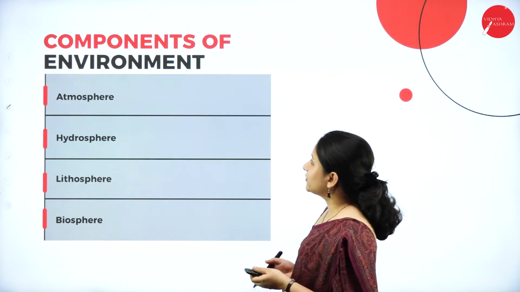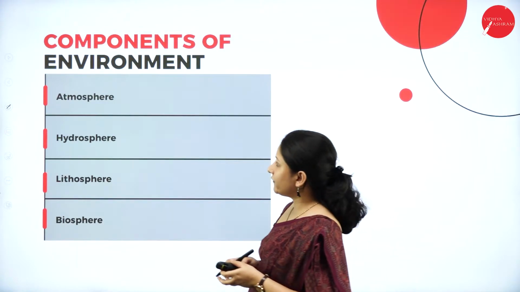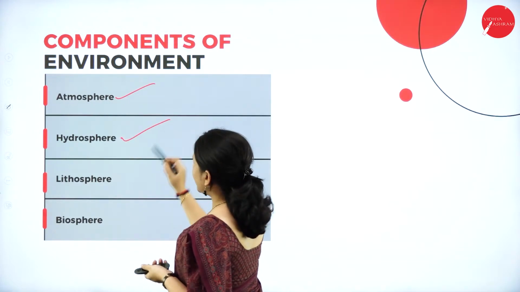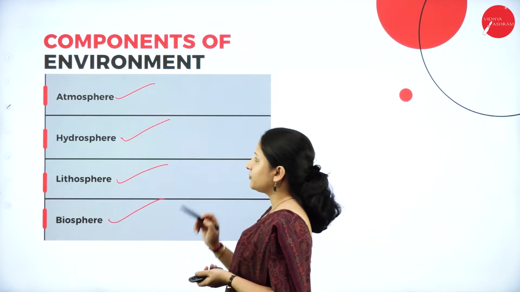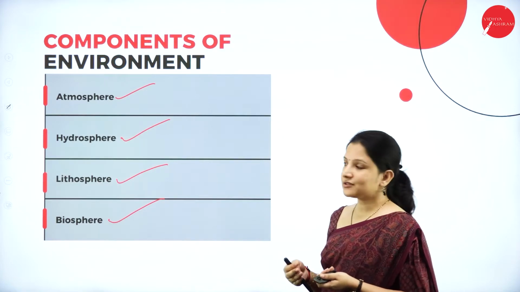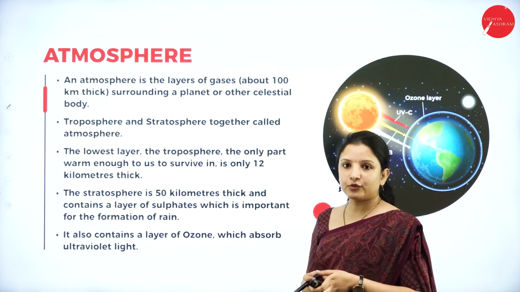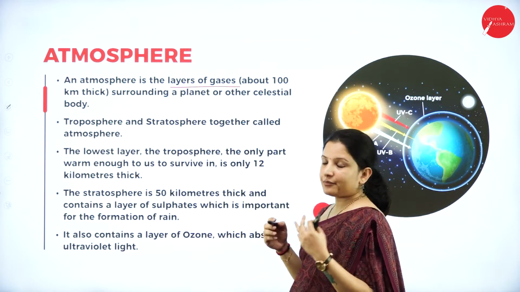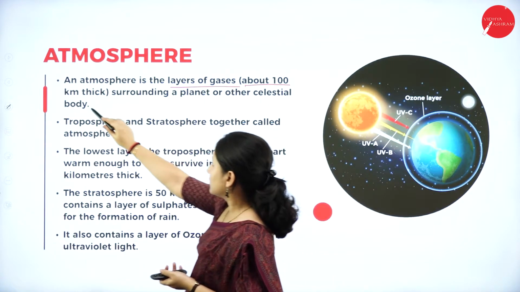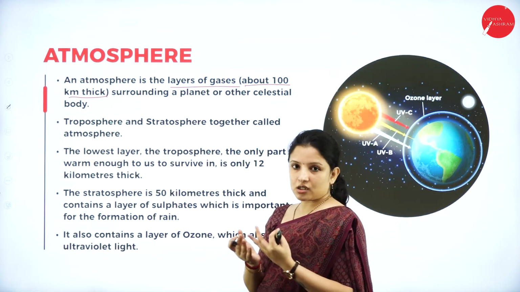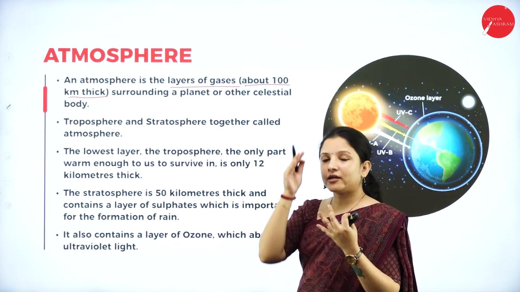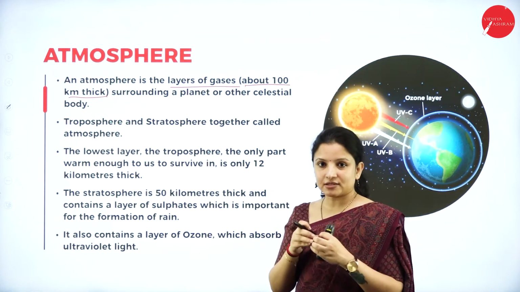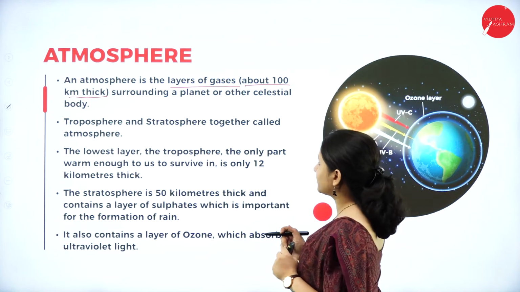So next, let's study about the components of the environment. The environment is made up of four main components, that is the atmosphere, the hydrosphere, the lithosphere and the biosphere. So let's study about each of these one by one. Talking about atmosphere, an atmosphere is a layer of gases, about 100 kilometer thick, that surrounds the earth. That particular layer is called the atmosphere.